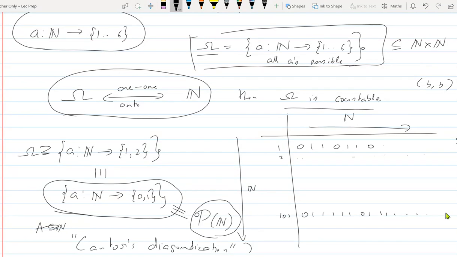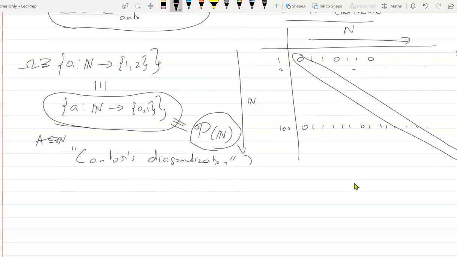Now look at the diagonal of this table. And look at the sequence which is the flipped diagonal. So I have a sequence B which is the flipped diagonal.